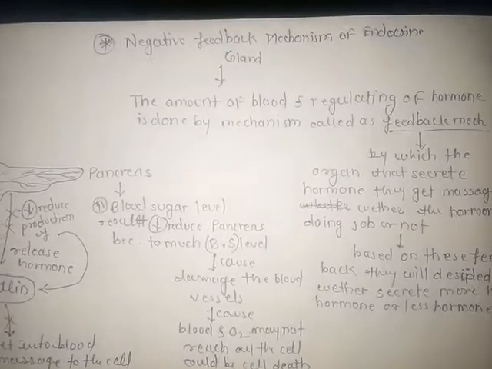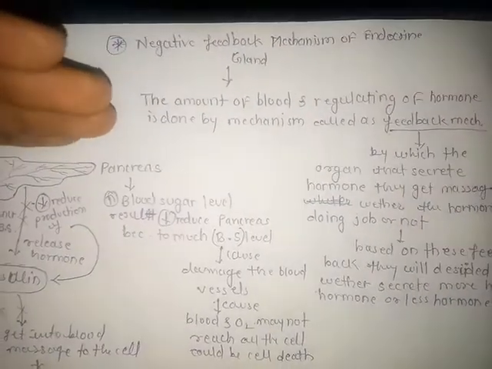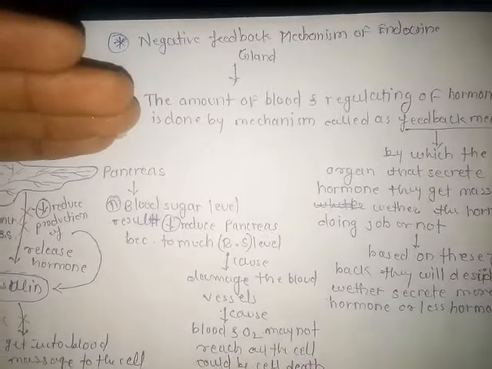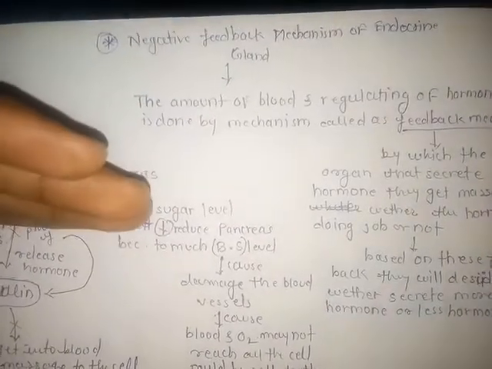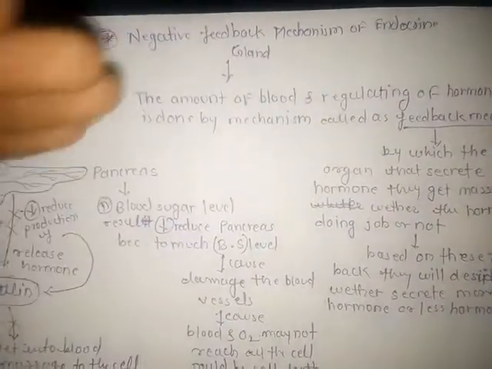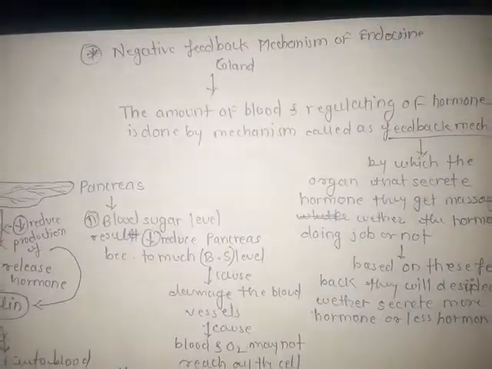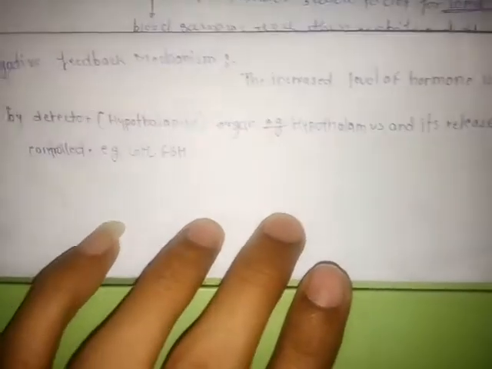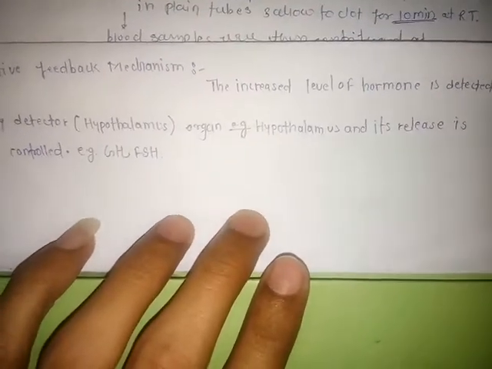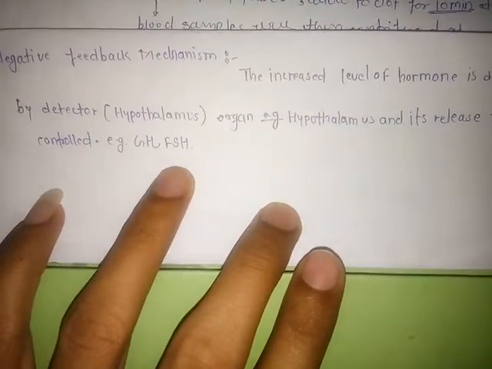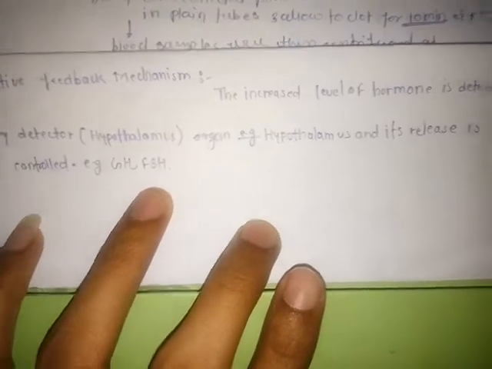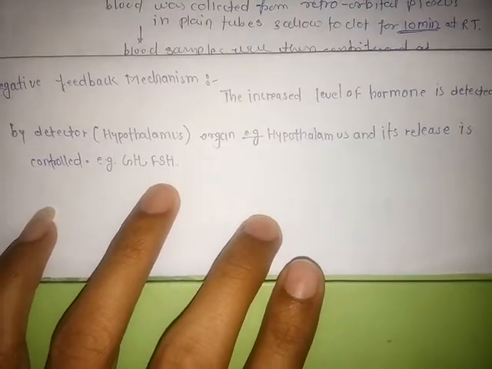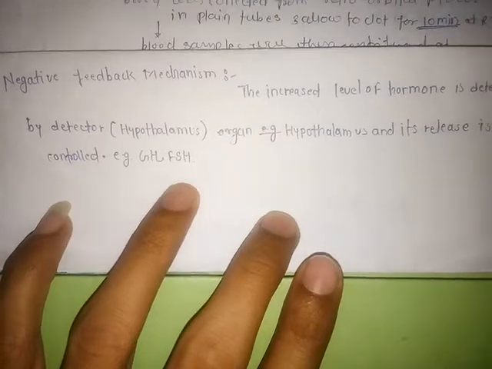Then what is the mechanism of this negative feedback, its definition, and one example of this negative feedback mechanism. So first, what is the definition of negative feedback mechanism? The increased level of hormones is detected by a detector, that is, the hypothalamus, and its release is controlled.